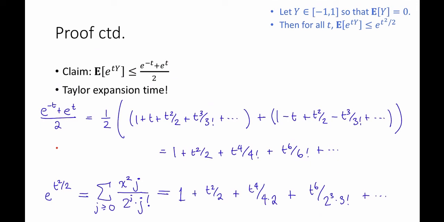So what that means is that this expression here is bigger than that expression there. Or in other words, we can amend our claim up here to say that this is less than or equal to e to the t squared over 2. But that's great, because that's exactly what we wanted to show. So now we've proved this lemma. Check. We know that for any such y in the interval minus c to c, the expectation of e to the ty is at most e to the t squared c squared divided by 2.